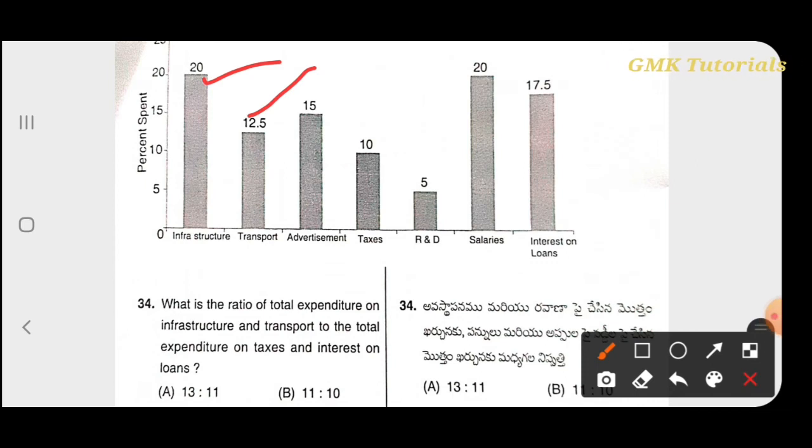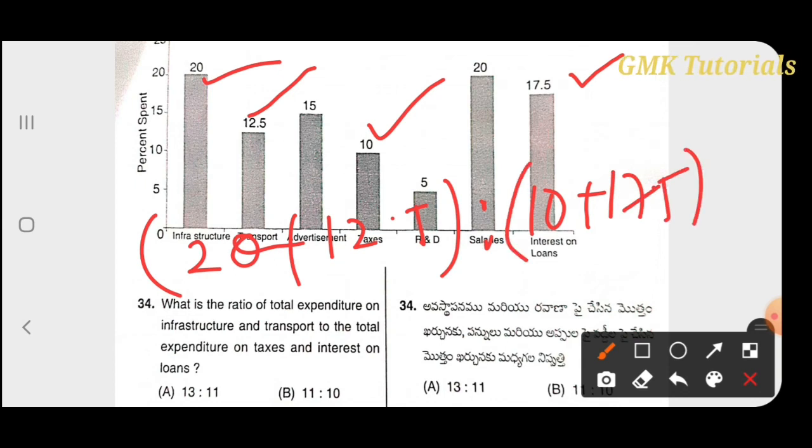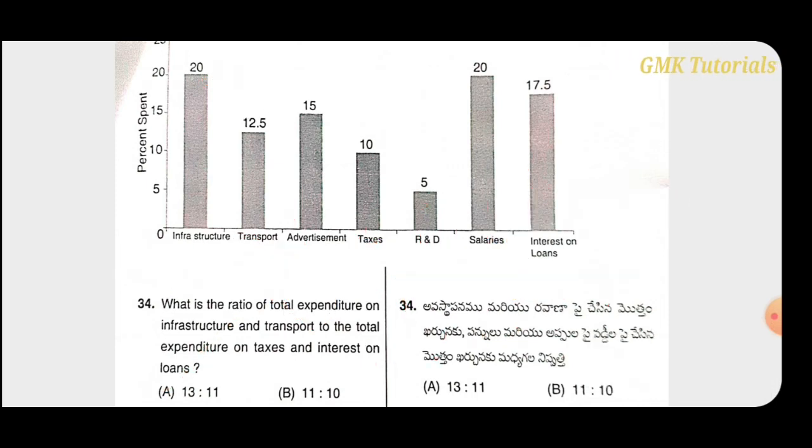Taxes is 10 and interest on loans is 17.5. So 20 plus 12.5, then 10 plus 17.5, this is 32.5 is to 27.5. So we'll get the answer 13:11. So the first one is the right answer.